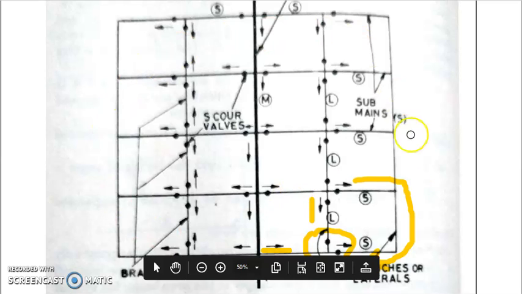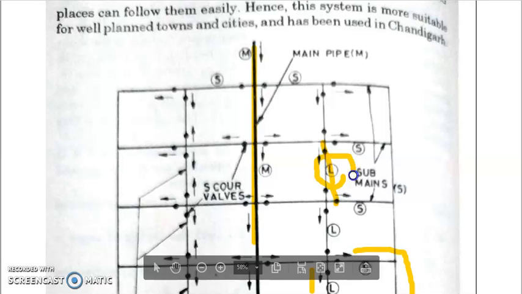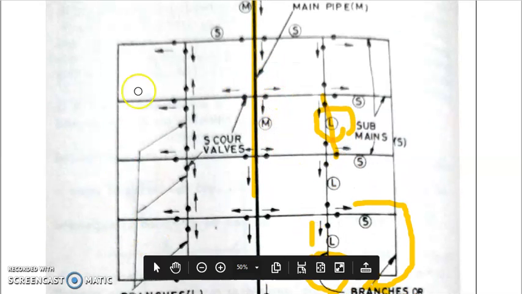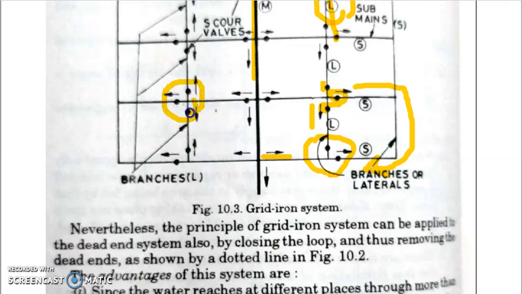But anyway, in places where proper roads in the form of a grid, regular roads, are there, then you can use this method. So you can see here the main pipe in the center, and from there the sub-mains are originating, and from the sub-mains these are the laterals. So it looks very neat and grid-like. Therefore, the gridiron. And you can see all the pipes are interconnected, and there are so many valves here. These are all the valves: 3 here, 2 here, another 3 here. So these are all the positions of the valves.